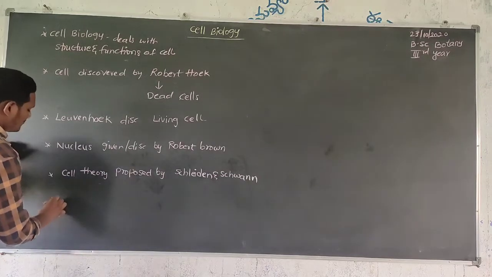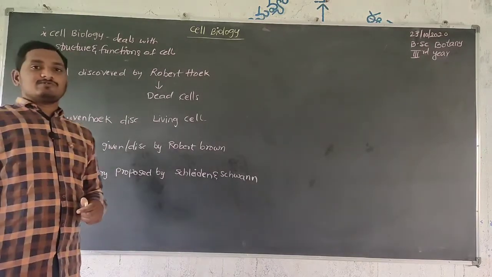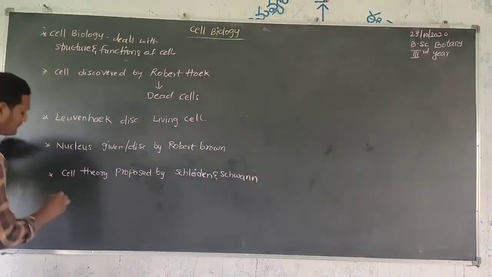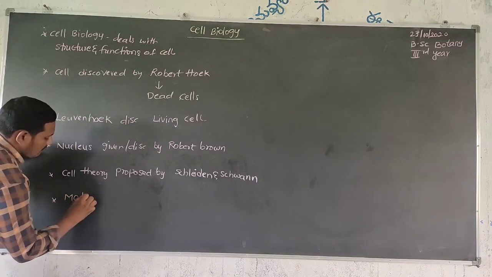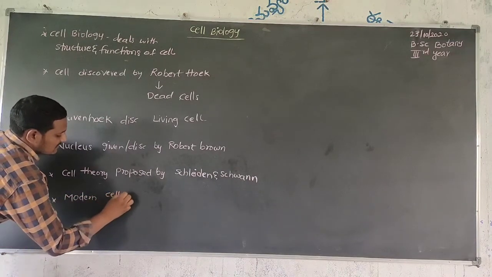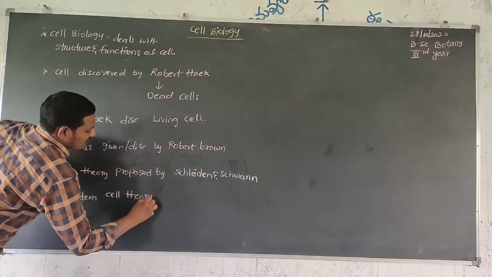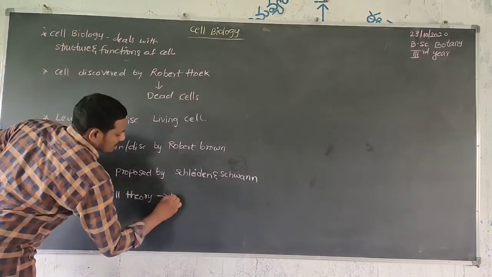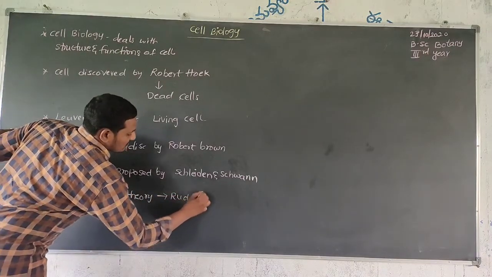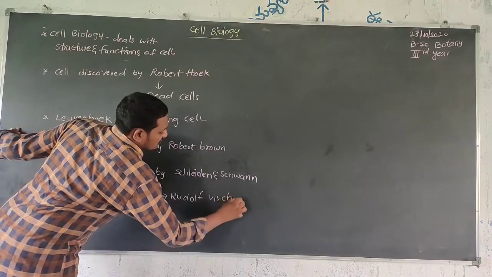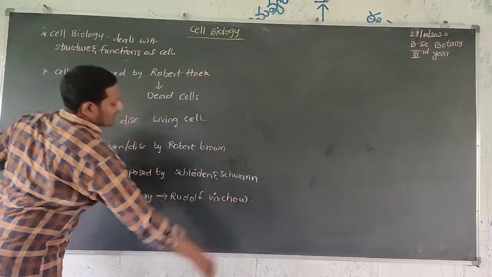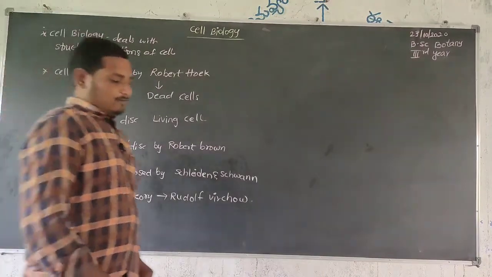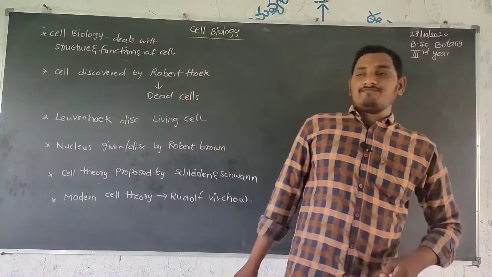Next, modern cell theory was proposed by Rudolf Virchow. These are the basic ideas about cell discoveries.